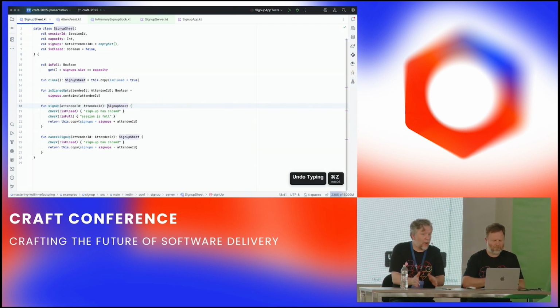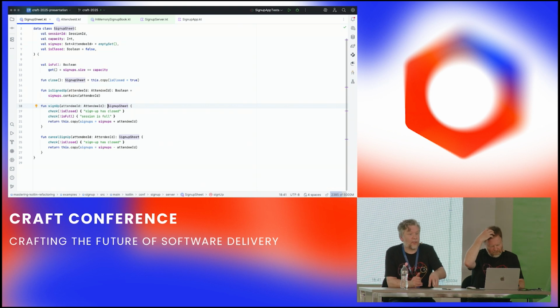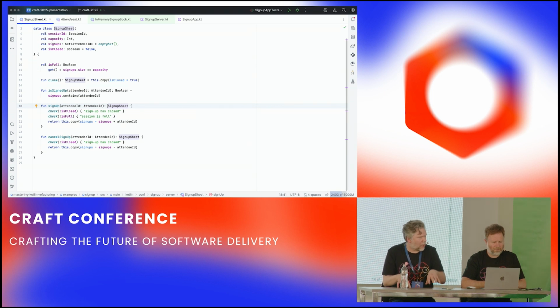We can say we have functions that only apply to certain types, and we have a subtype hierarchy where we know that there are only certain subtypes of sign-up sheet, and only in those subtypes do the operations apply that apply to those subtypes and don't apply to other subtypes. That's the approach we're going to take in this example.